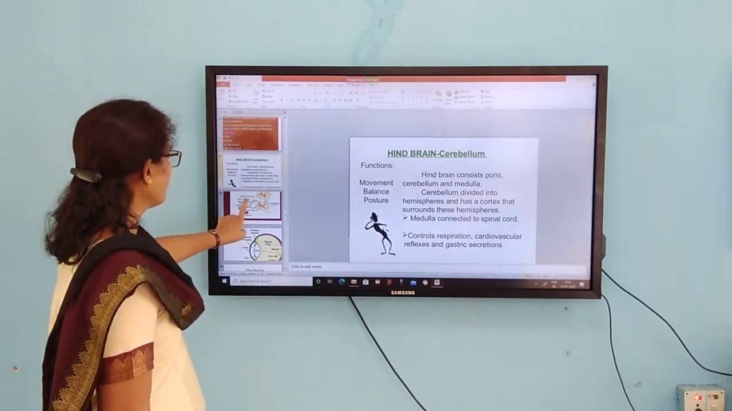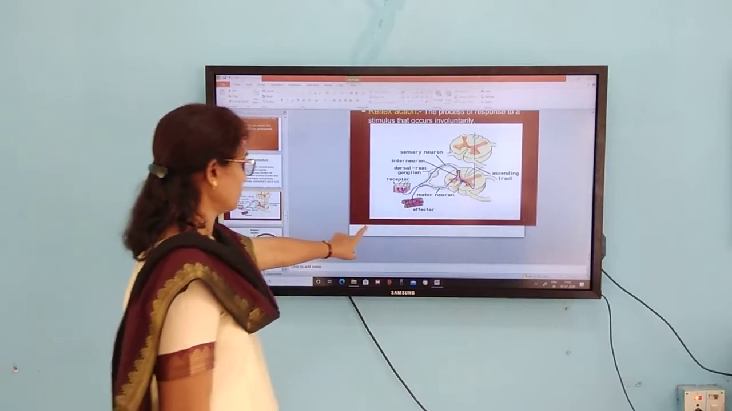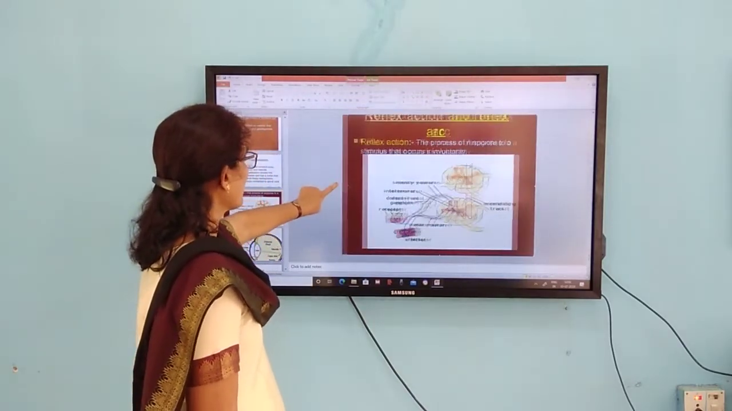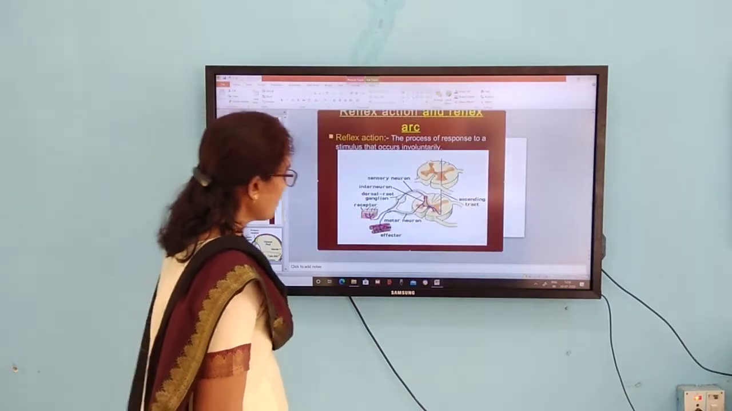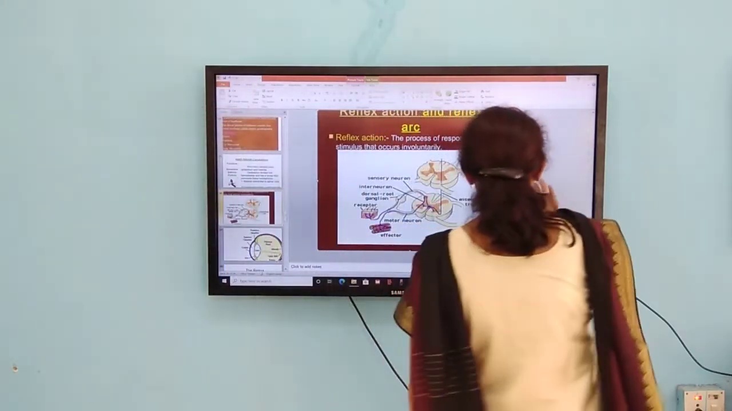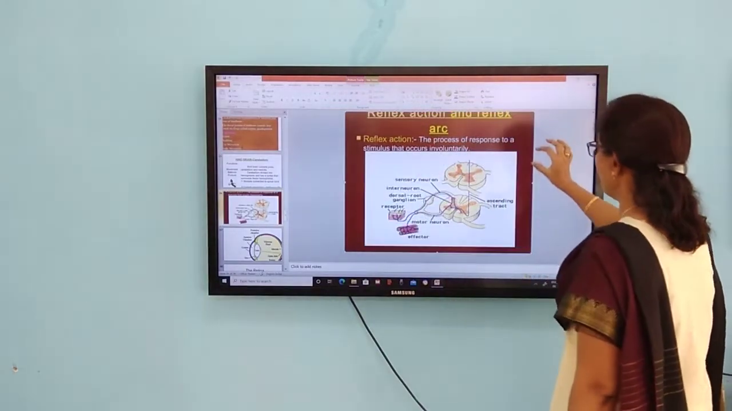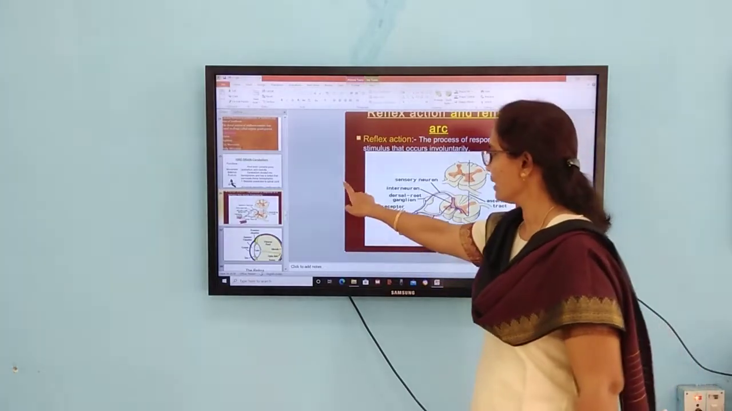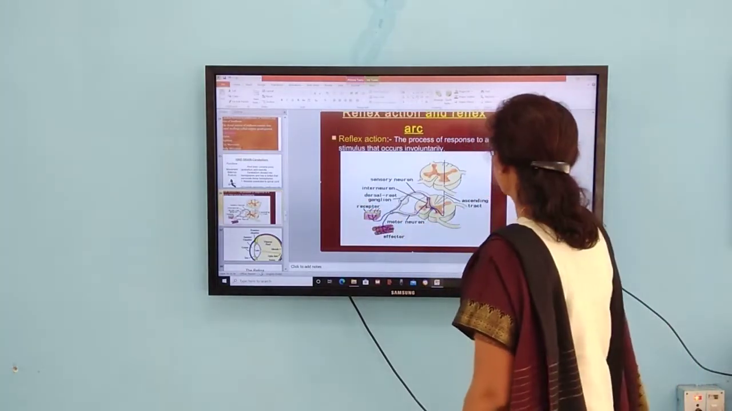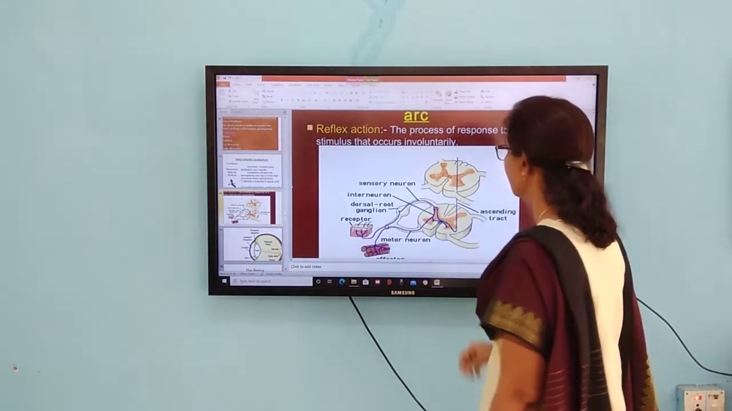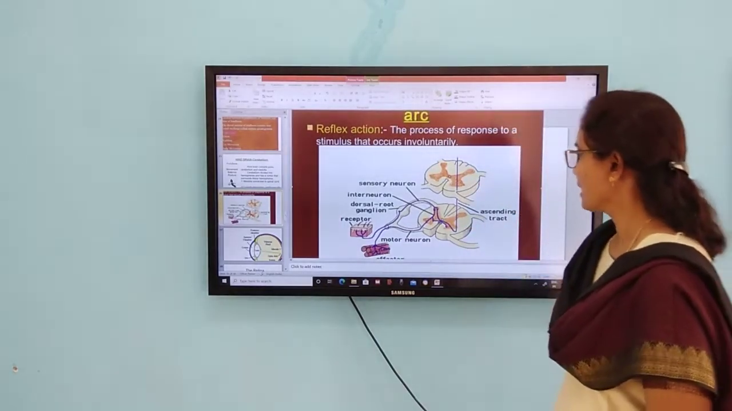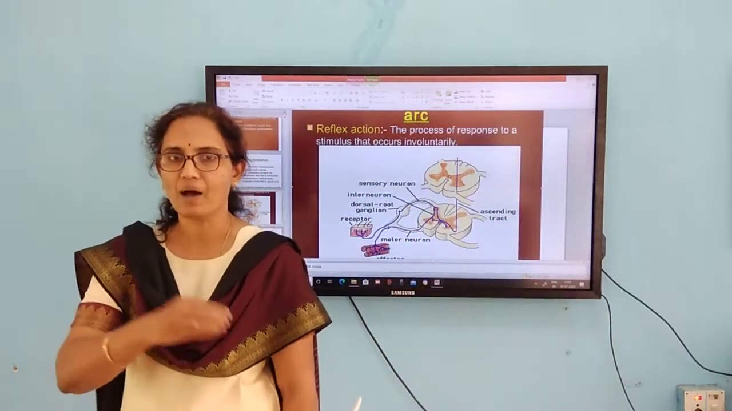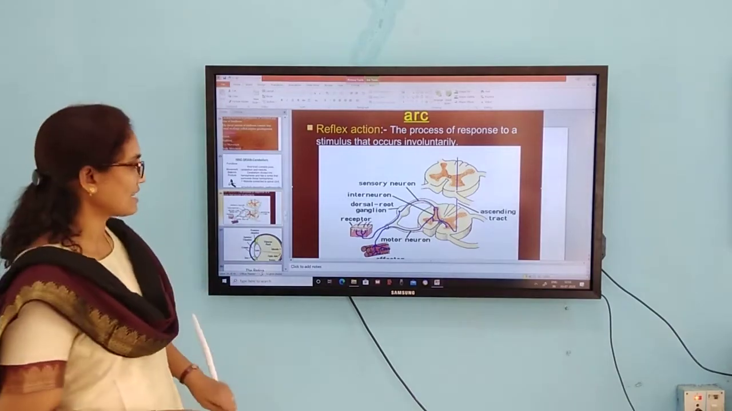Then coming to the next one, the reflex action. So what is this reflex action? Why does reflex action have greater importance? It is an involuntary, sudden action which is not under our control. But this sudden action also involves information that is passed to the CNS, that is, your spinal cord. The pathway through which this reflex action passes is called a reflex arc.